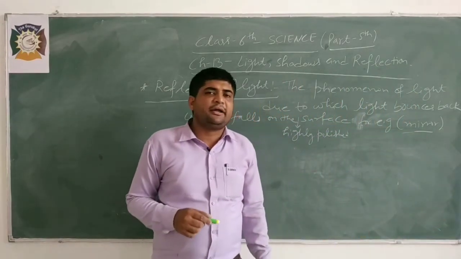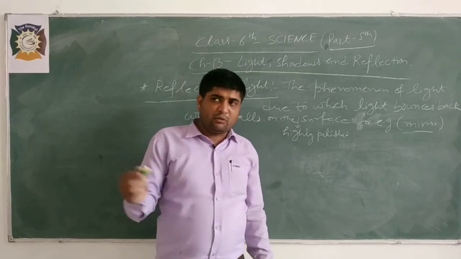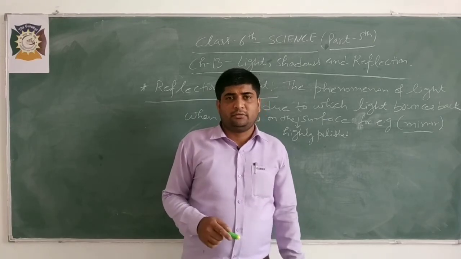We are able to see the objects around us. It is because of reflection of light.